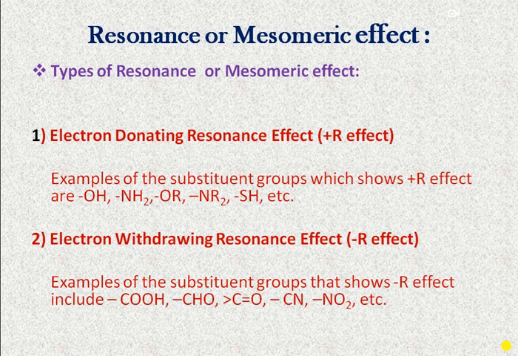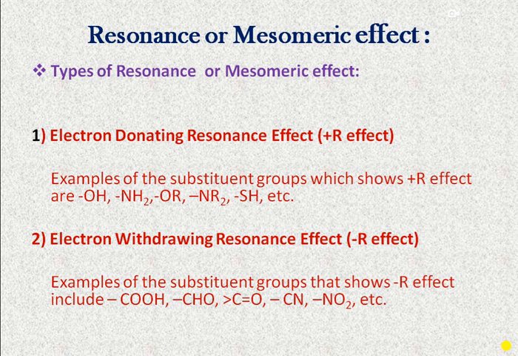The groups which have electron donating capacity, which carry a lone pair of electrons or negative charge, can donate the lone pair or negative charge, and that should be delocalized in a conjugated system. These groups can be termed as groups which show an electron donating resonance effect.